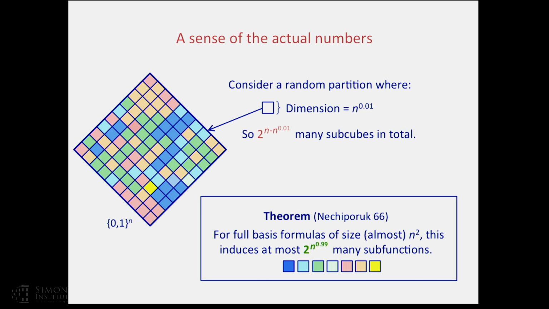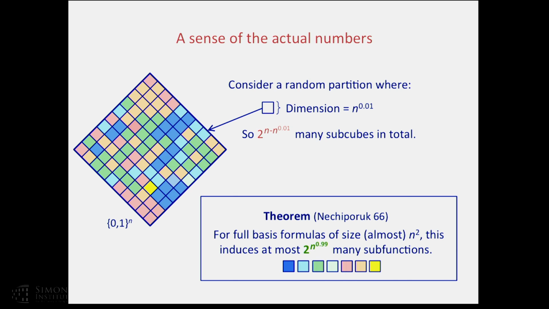Okay, so given this global structure, if you promise me the function is computed by a full basis formula of quadratic size, then in fact it has this structure that, in a random partition, it induces very few subfunctions. For the experts in the audience, this is the contrapositive of Nash-Brooks. We usually think of it as saying if it induces many subfunctions, then you have large formula size. That's the circuit lower bound point of view, and we have taken the contrapositive to give the learning algorithm.